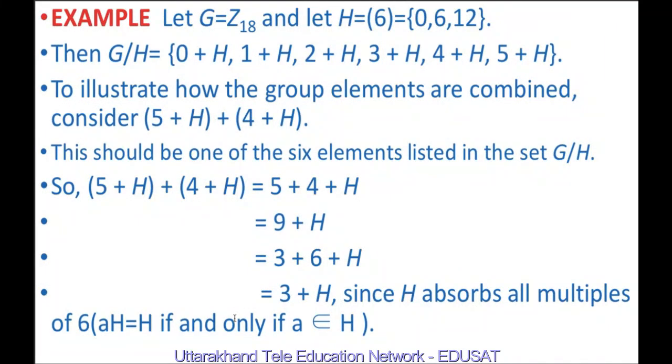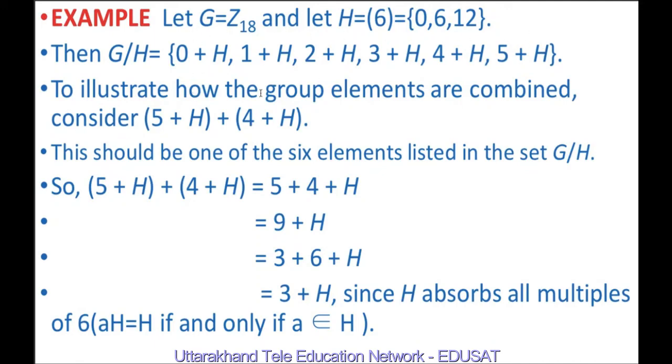So the next example is, suppose G is equal to Z18. We have considered elements up to 18 and multiples of 6. So H is the set of multiples of 6, and so this is equal to 0, 6, 12. We have considered elements less than 18. So G upon H is equal to 0 plus H, 1 plus H, 2 plus H, 3 plus H, 4 plus H, and 5 plus H. This consists of 6 elements.